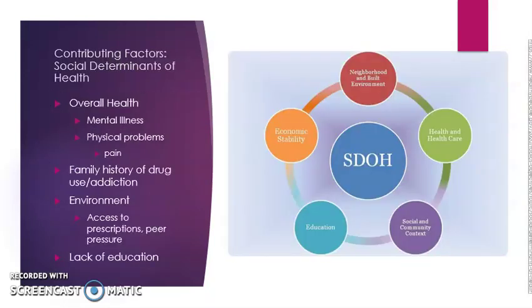Social determinants of health. One of the main factors that plays a role in this problem is people's overall health. This can have to do with mental illness, such as anxiety and depression, or physical problems like pain. Family history of drug use and addiction also can play a role in the problem. It can make you more prone to addiction, and it can also play a role by teaching you that it's okay to misuse and abuse prescriptions. Some people grow up with prescription misuse being a casual and common thing.